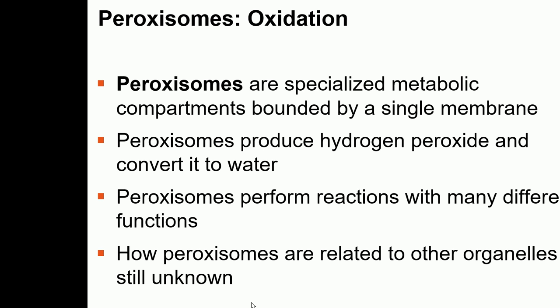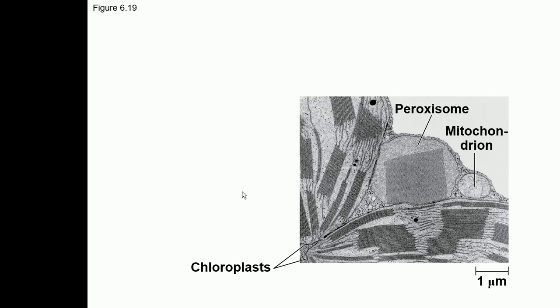And the next organelle is peroxisomes. They are basically bound by a single membrane, and they have some important enzymes in them. These enzymes can convert toxic things like hydrogen peroxide into water and oxygen. Okay, so these are the peroxisomes.